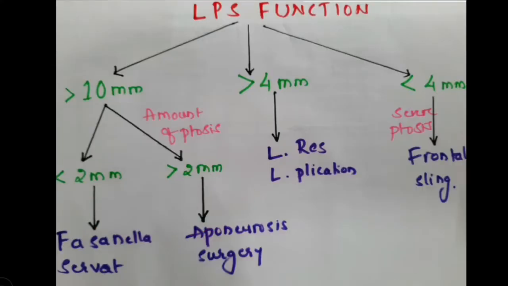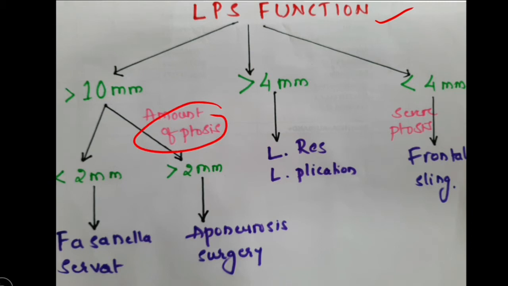So how do you determine which procedure to go for? The main factor is the LPS function. If it is more than 10 millimeters when you do the LPS function test, then you quantify the amount of ptosis.